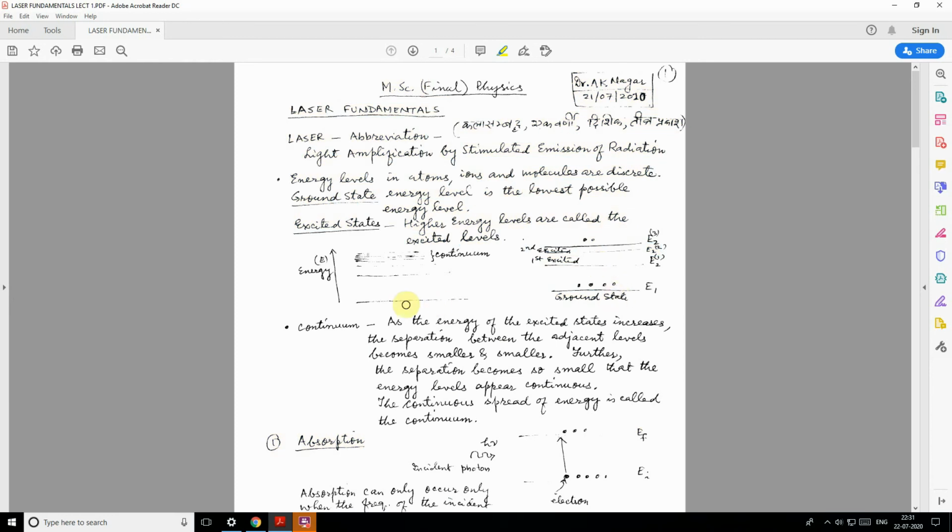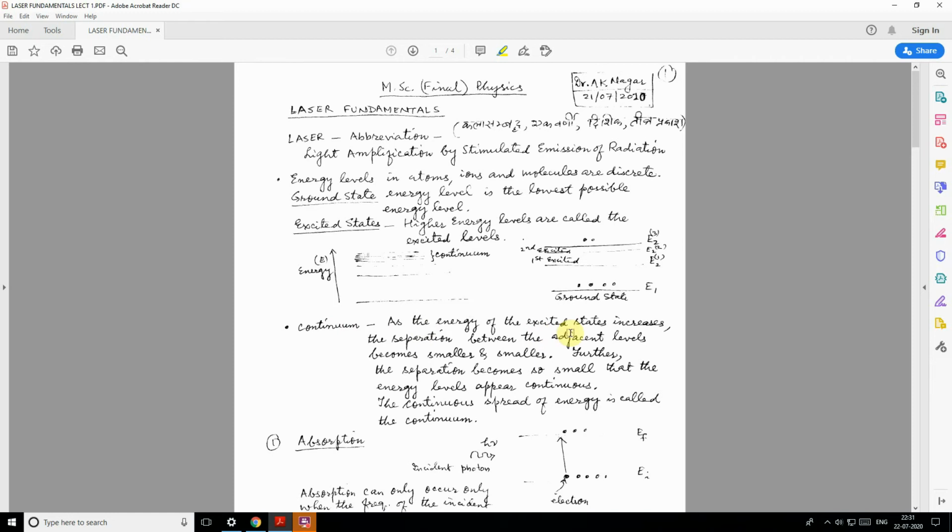For example, here see, there is a ground state, first excited state, second excited state, and so on. When we move upwards, the energy levels are separated very close together, close enough, and that we call a continuum.